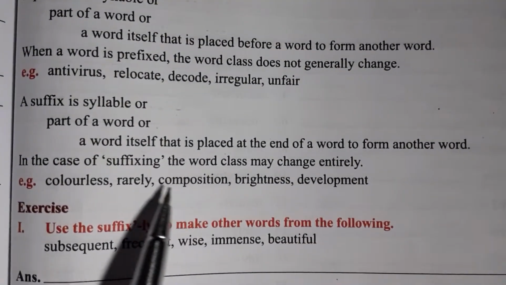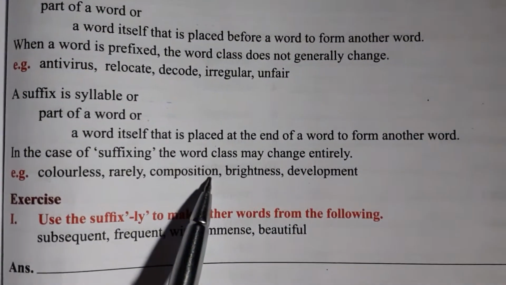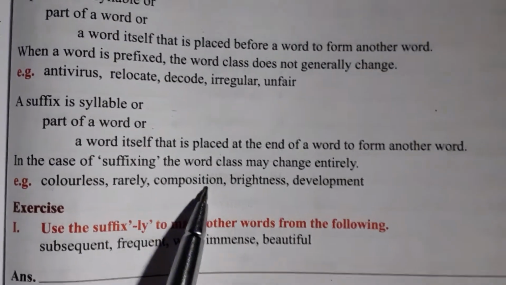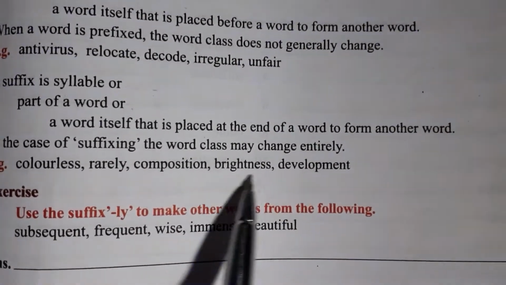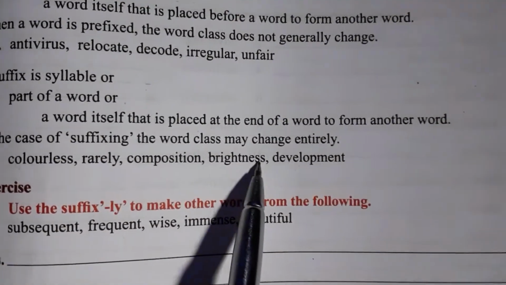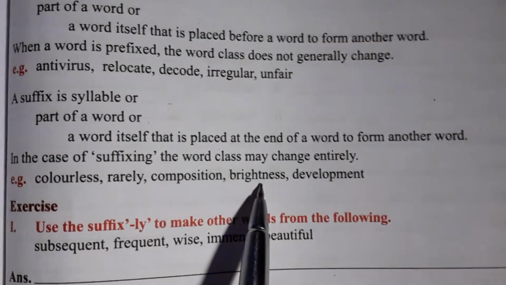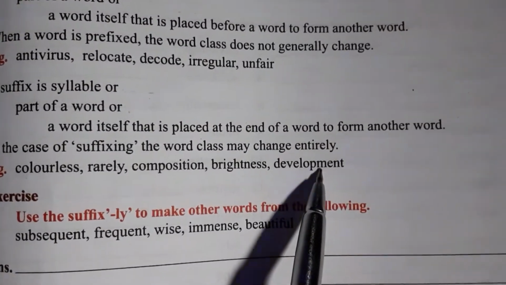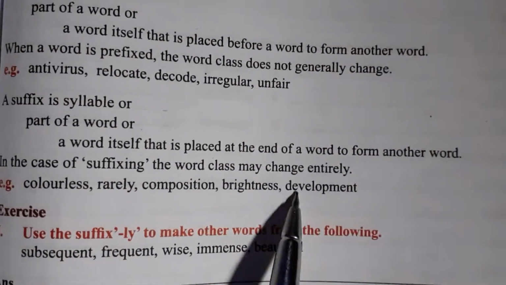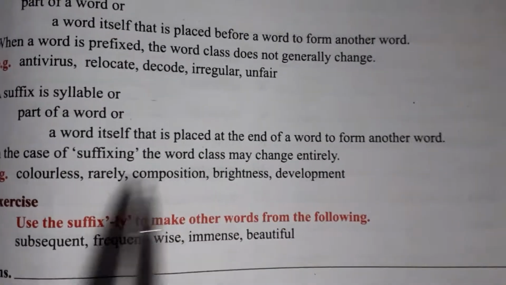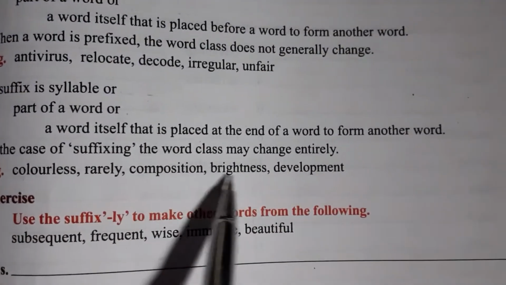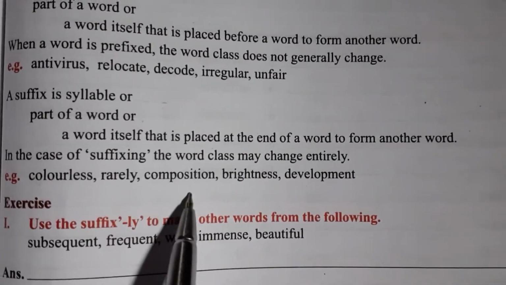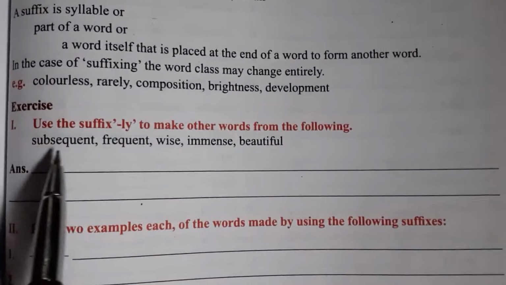Composite, composition: we added tion. Bright: we added ness, so it formed brightness. Develop: we added ment, development. All such words that we make are called what? Suffix.